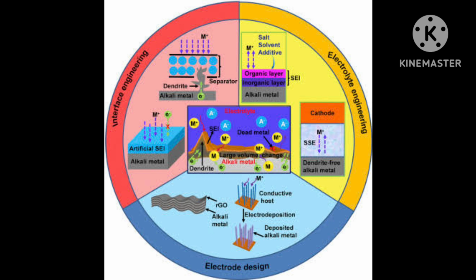The alkali metals react with water to form hydroxide and hydrogen gas. 2M plus 2H2O gives 2M+ plus 2OH minus plus H2, where M is an alkali metal. It will release hydrogen gas.